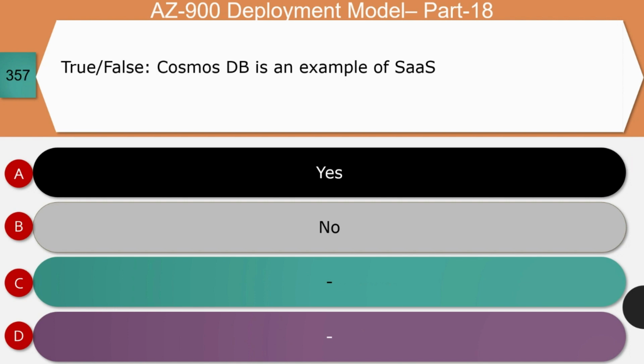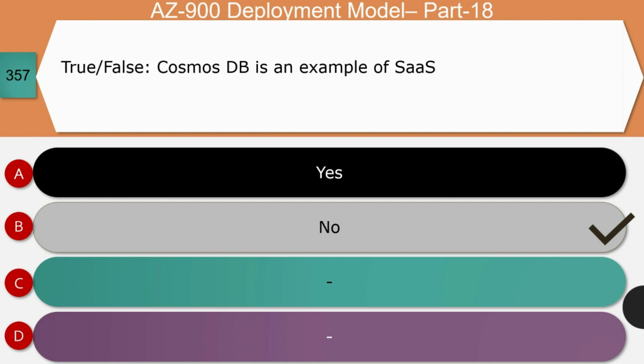Next question: true or false? Cosmos DB is an example of SaaS. Is it yes or no? The right answer for this question is no. Similar to SQL DB, Cosmos DB is a PaaS and not a SaaS. We have seen the answer for why SQL DB is PaaS in the previous question.